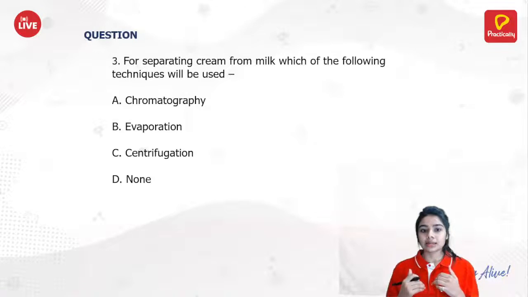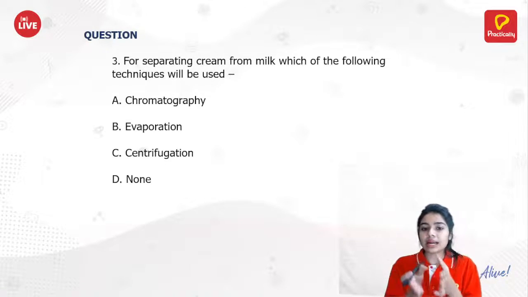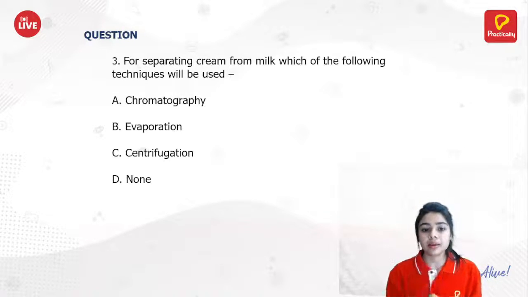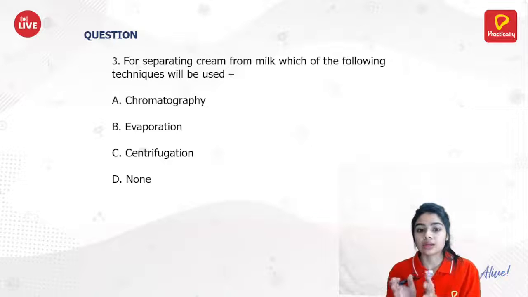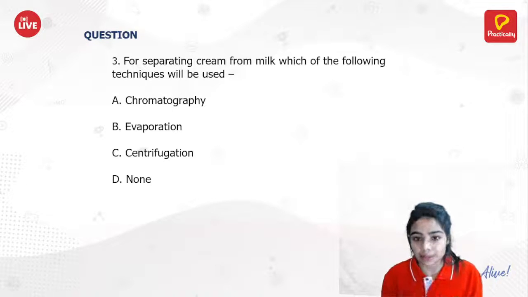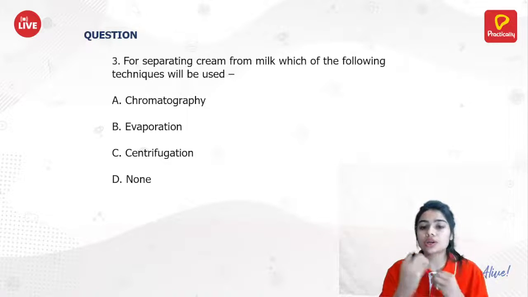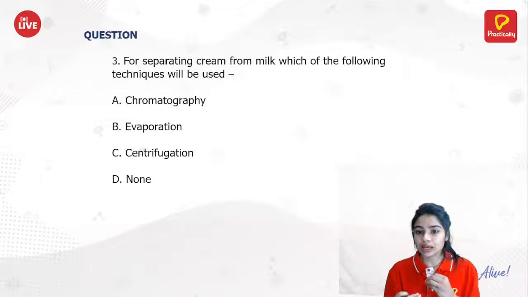Full cream milk contains the cream in it. But in toned milk, the milk does not contain any cream. So they follow the procedure of centrifugation.